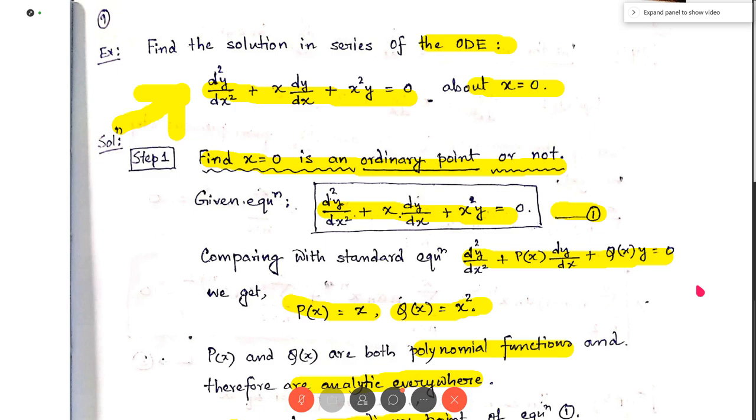So in step 2, we have considered y as an infinite series about the point x equal to 0, and this is this infinite series. And in step 3, our job is to find dy/dx and d2y/dx2, that is the first order derivative and the second order derivative. So y is given by this summation n equal to 0 to infinity an x to the power n, and the first order derivative dy/dx is equal to summation n equal to 1 to infinity n an x to the power n minus 1. That is simple derivative of x to the power n.